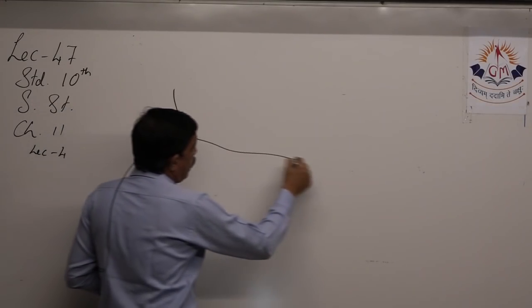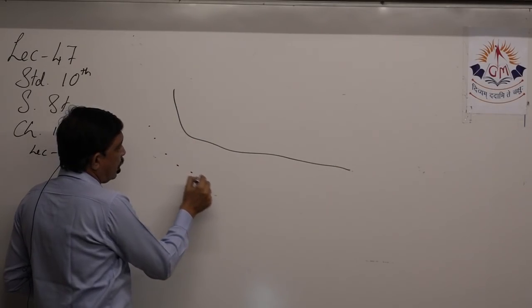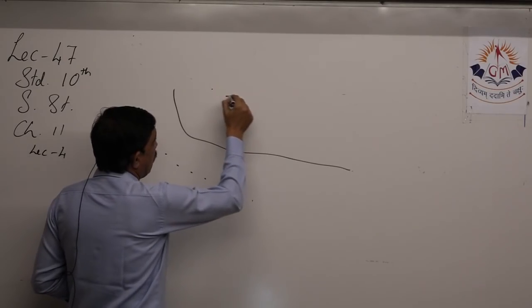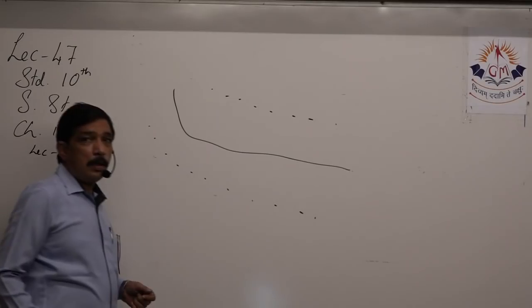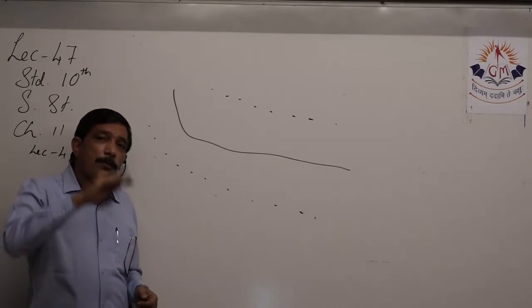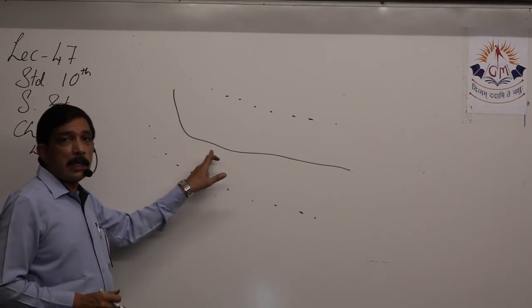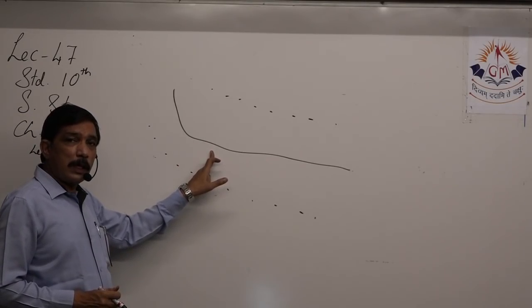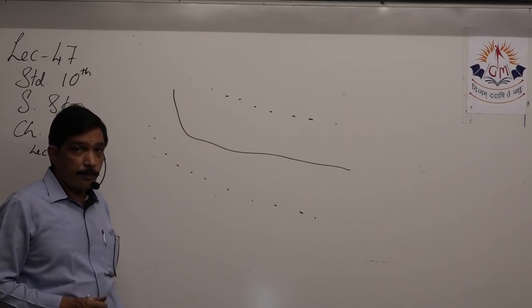If this is the main river, then all these nearby adjoining areas have a quite high level of underground water, because this river always has water throughout the year. That means this is a perennial river, say it is coming out from the Himalayas.